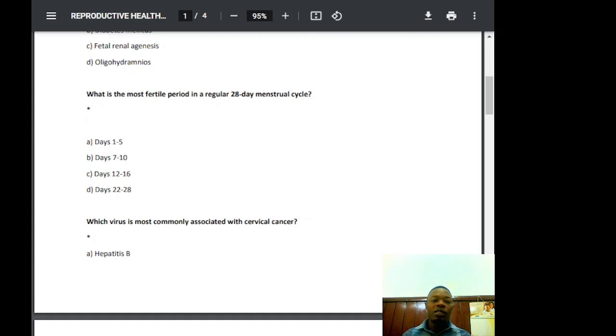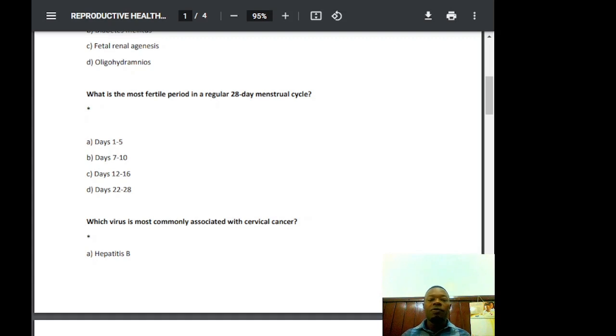Now, the menstrual phase is day 1 to 5. The follicular phase, we have 1 to 3. If you talk about the menstrual cycle, it is divided into four main phases. We have the menstrual phase, follicular phase, ovulatory phase, and luteal phase.